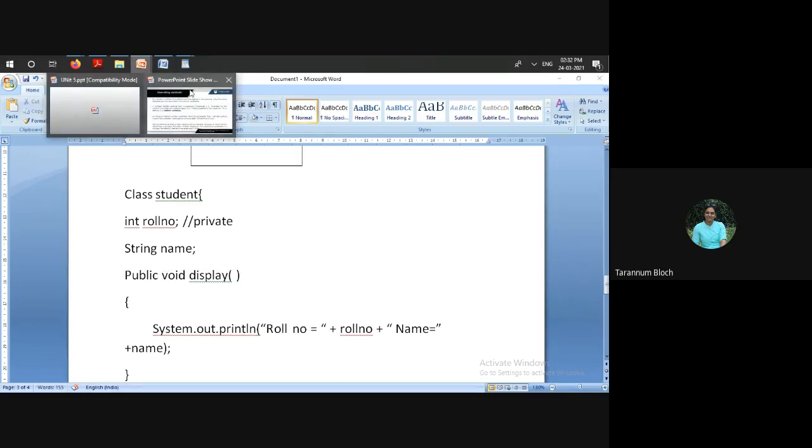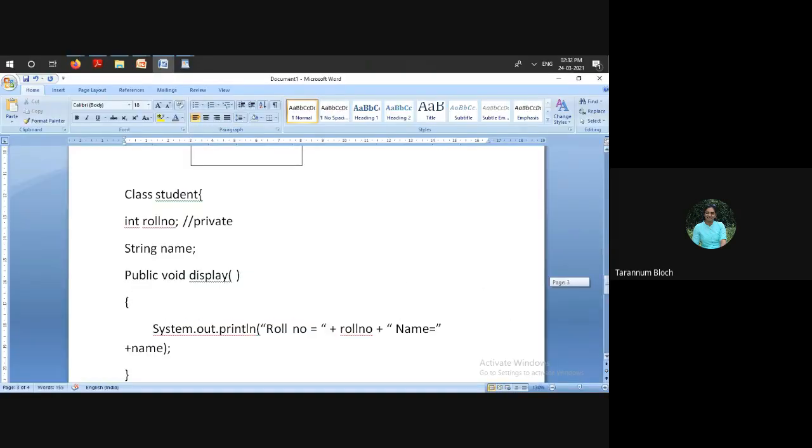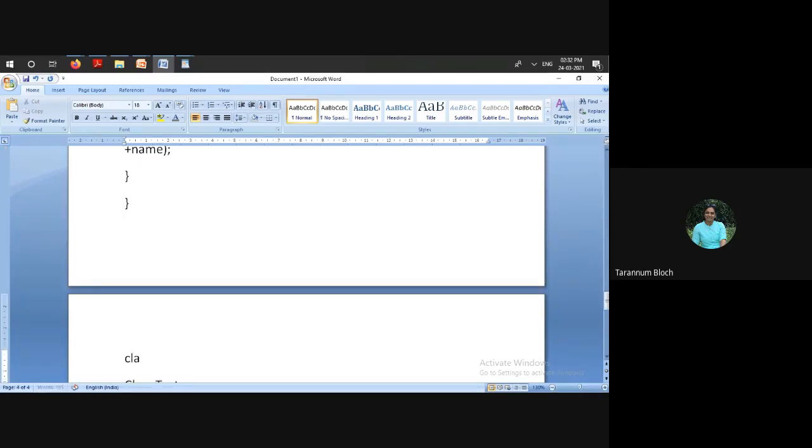Fine. Now, what we are saying over here, I'm talking about the third paragraph, is that an instance method can be overridden only if it is accessible. If some method is private, we cannot override it because it is not available outside its own class. Suppose I have class Student, and one more class, let us say class StudentActivity, which is being inherited. So I have to write extends Student class.